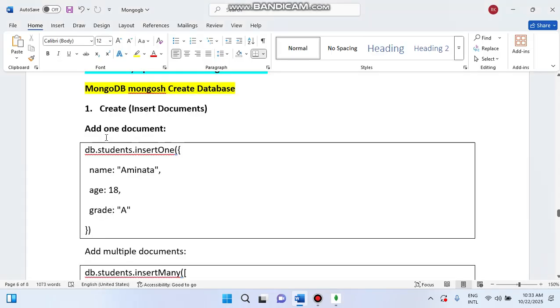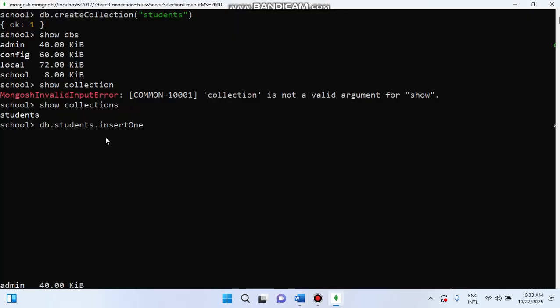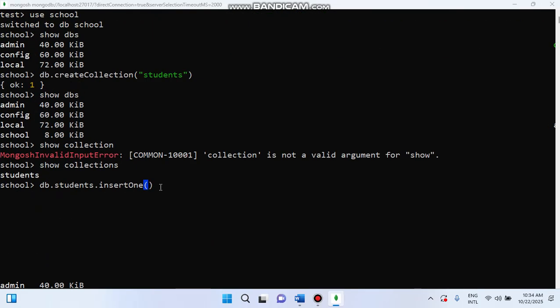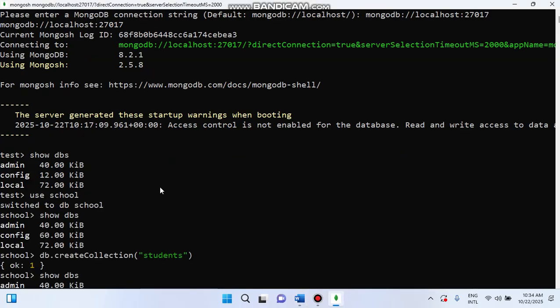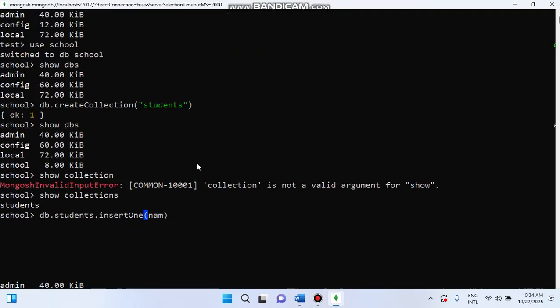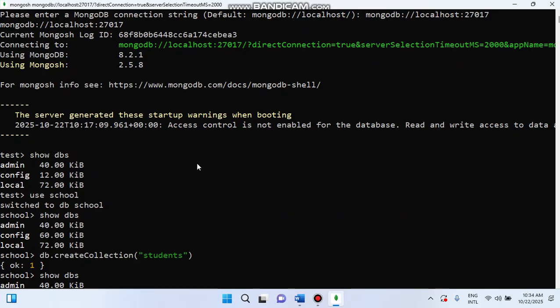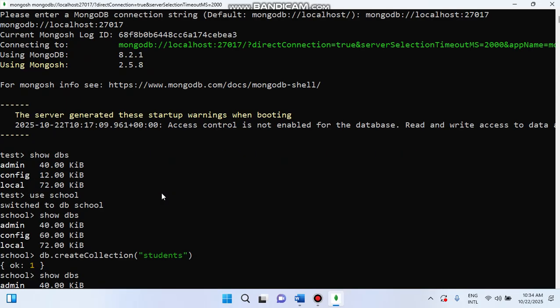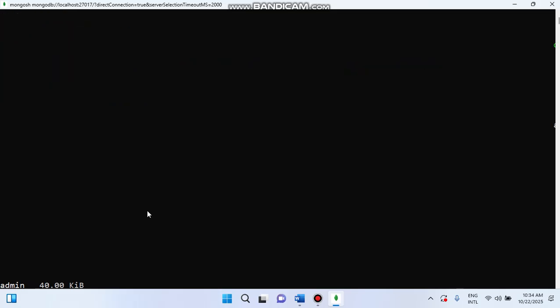One record. Are you getting it? I want to insert only one record using this. After that, what you need to write inside of the name. Why is it going like this? When I'm writing, it is going down. Okay, name. I want to write the name first over here. It is going down again and again.